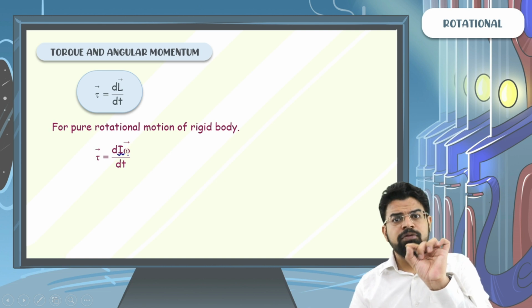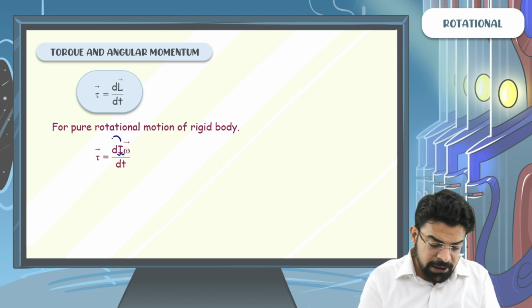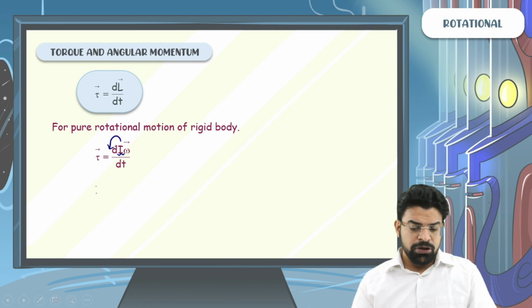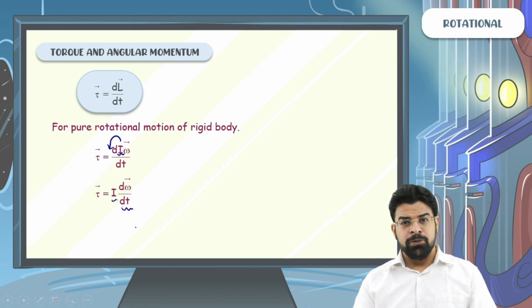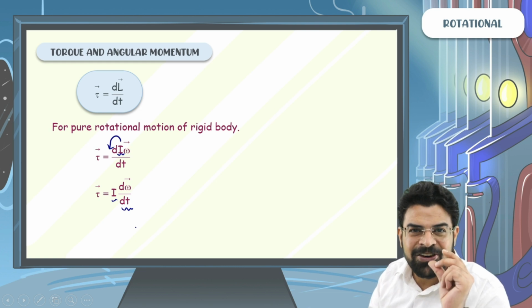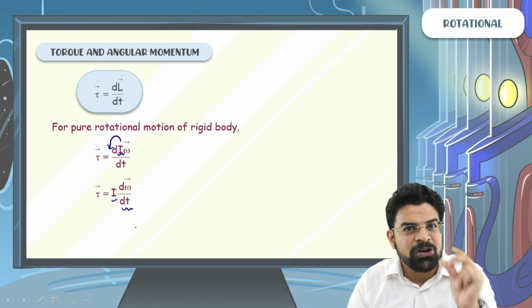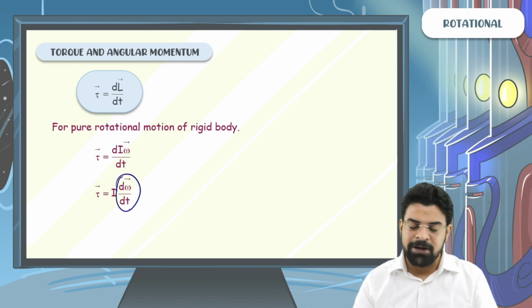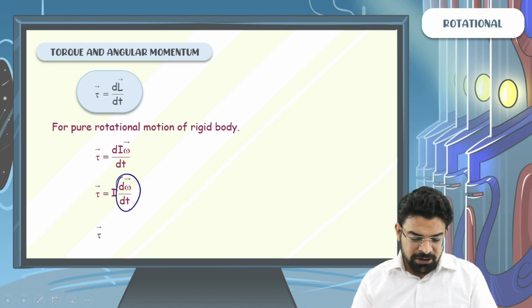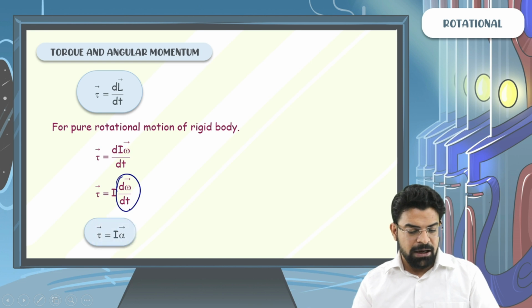Then you can take it out of the differentiation. So torque equals I times d omega by dt. And the rate of change of angular velocity with respect to time is angular acceleration. So you can write torque equals I alpha.